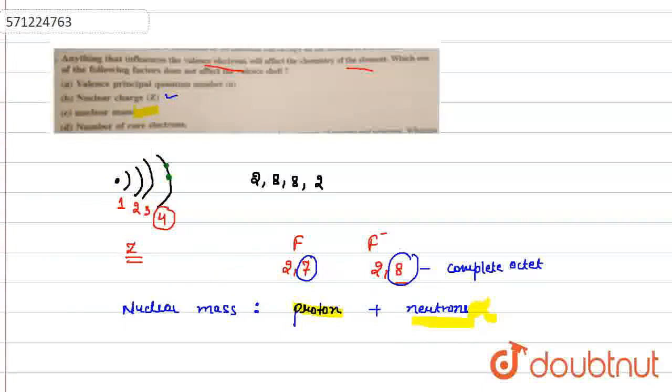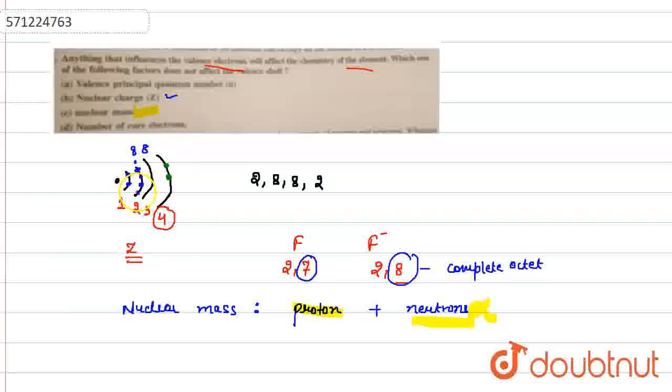We also consider the fourth option, which is the number of core electrons. Core electrons are those present in the inner subshells. Suppose in this particular diagram there are two core electrons, then in the next shell there are 8 electrons and then the next 8 electrons.